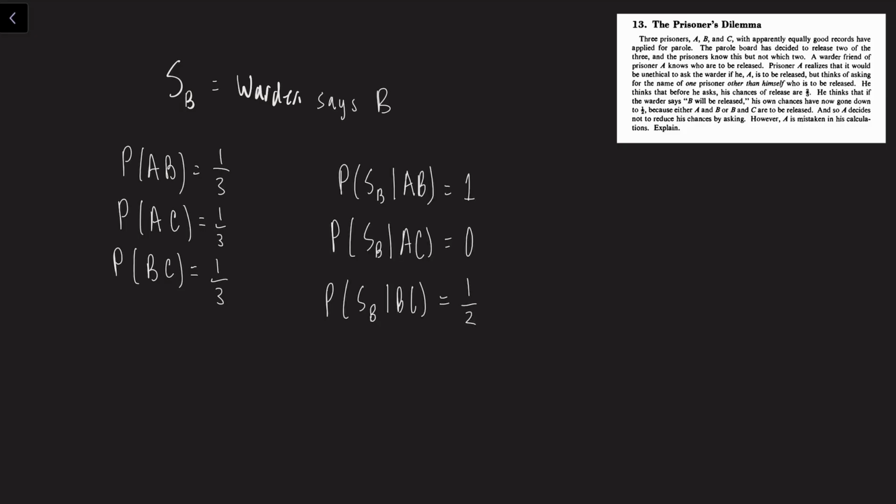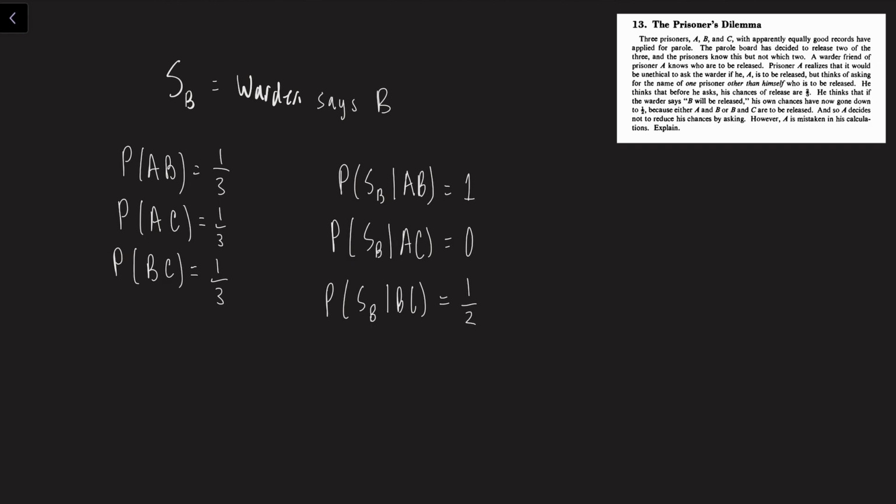Let's calculate the probability that the warden says B. So if the actual release pair is A, B, the warden will say B 100% of the time, because prisoner A asks the person to be released other than himself, right? And if the pairing is A, B, then the only other person to be released other than himself is B, so he has to say B. He's forced to say B. So what happens with probability 1?